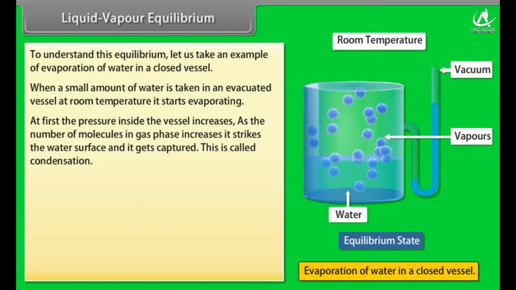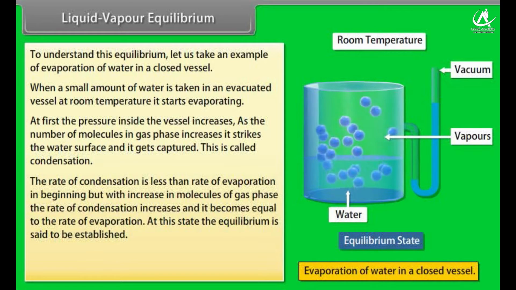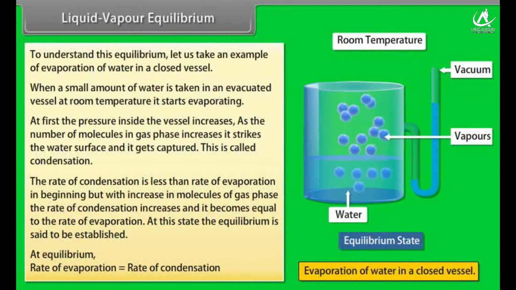This is called condensation. The rate of condensation is less than the rate of evaporation in the beginning, but with increase in molecules of gas phase, the rate of condensation increases and it becomes equal to the rate of evaporation. At this state, the equilibrium is said to be established. Thus, at equilibrium, the rate of evaporation is equal to the rate of condensation.